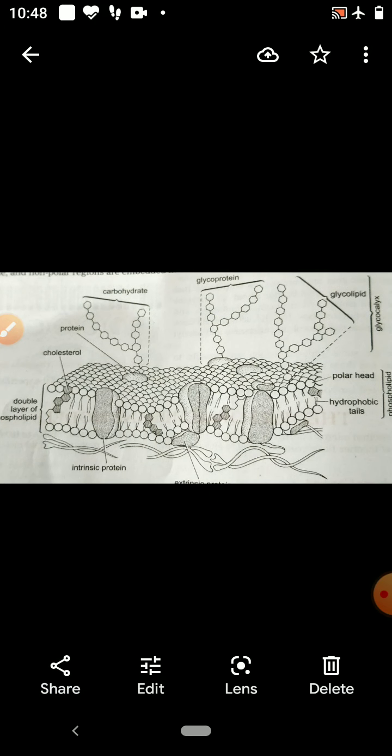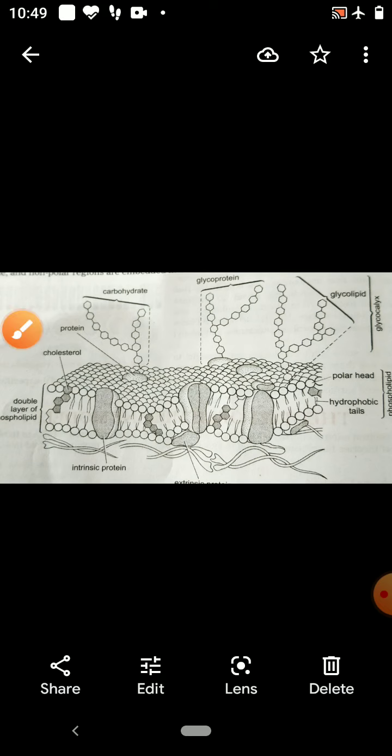The lipid layers are arranged as a thin bilayer. Proteins can be compared to icebergs floating in a sea of phospholipid bilayer.